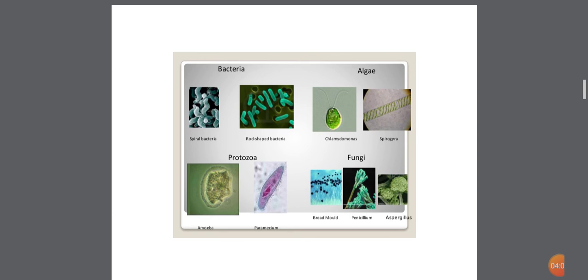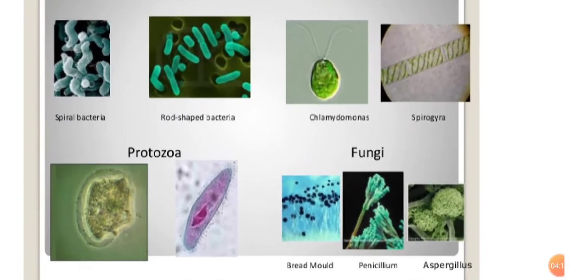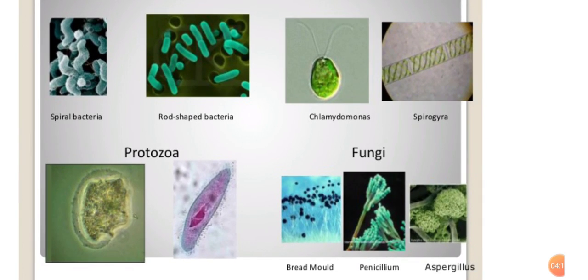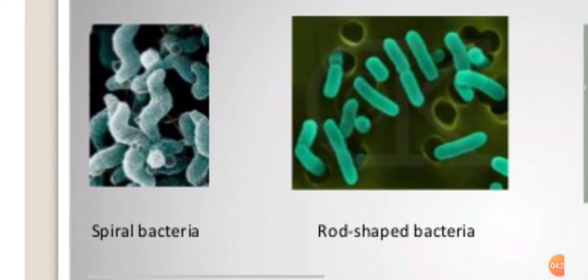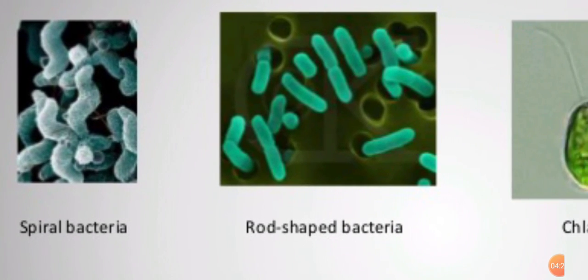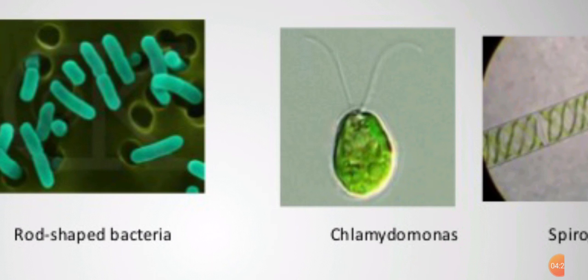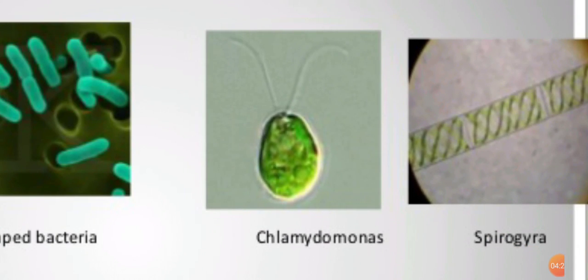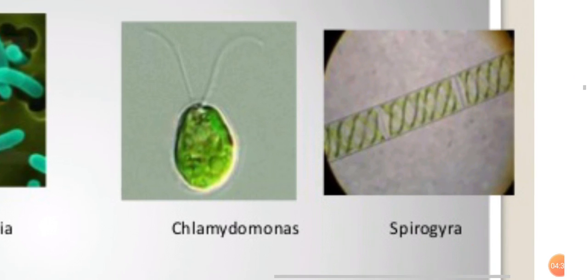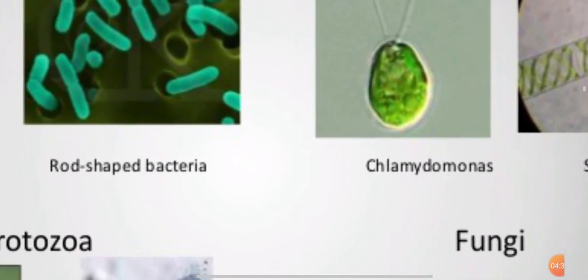Here some pictures of microorganisms are given. The first one is the bacteria. Bacteria are named according to their shape. The first shape is a spiral shape, so they are known as spiral bacteria. Second is rod-shaped bacteria. These are the algae, that is Chlamydomonas, Spirogyra.